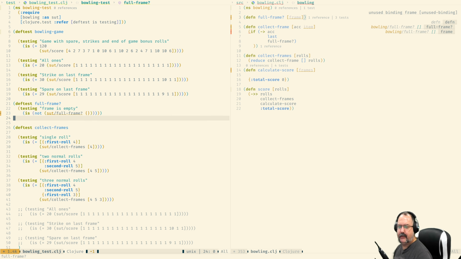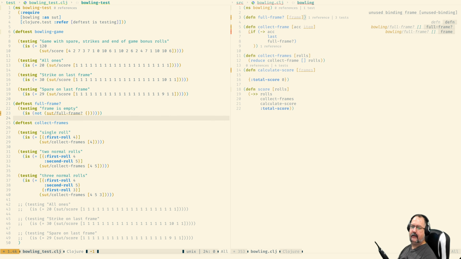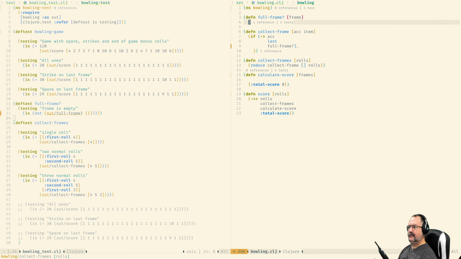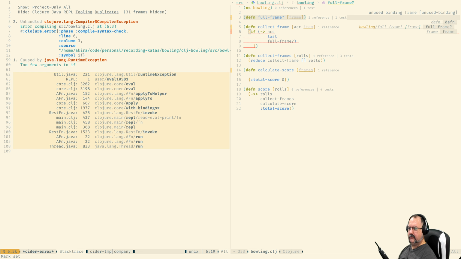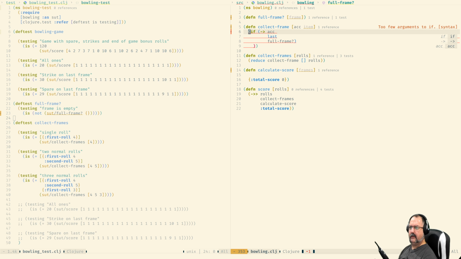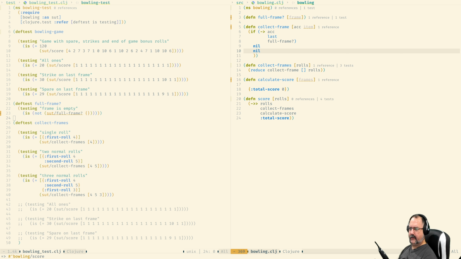If the collection is empty, if the frame is empty, sorry, this should return false. So it's gonna start with returning false for now. In fact, I think this is Clojure. Okay, that for now. Not to worry too much about it.